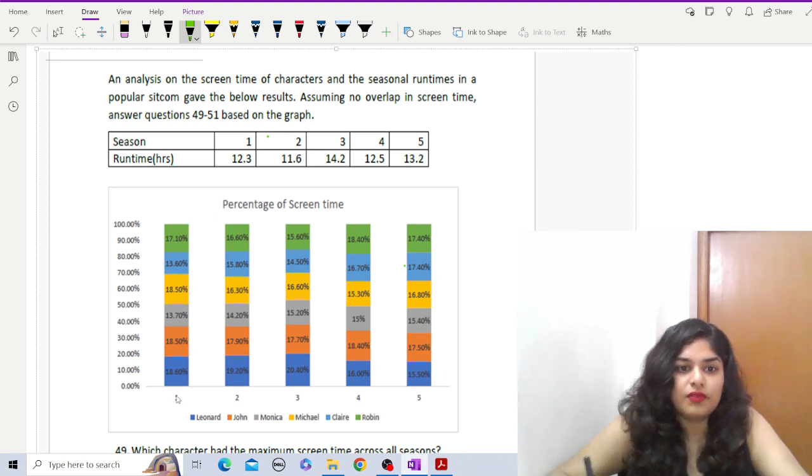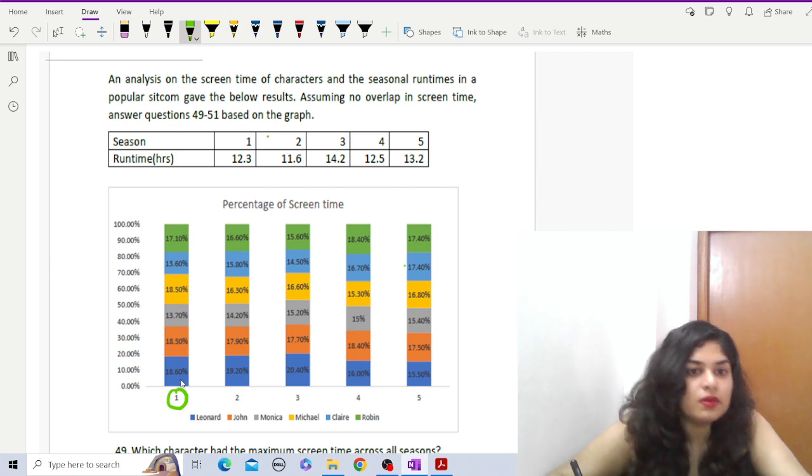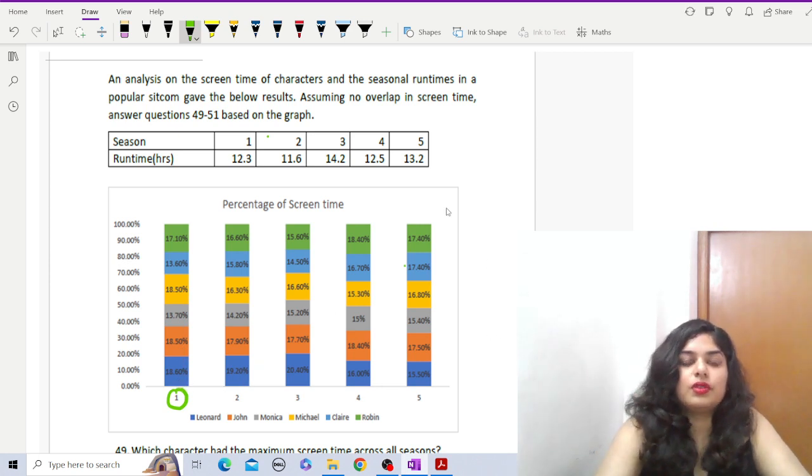So in season 1, for example, this is season 1. Green is Robin. So Robin got 17.10% screen time. Claire got 13.60. Michael got 18.50. Then Monica got 13.70. John got 18.50% of the screen time, and Leonard got 18.60% of the screen time. So this is how it is given. Let's go to the question.